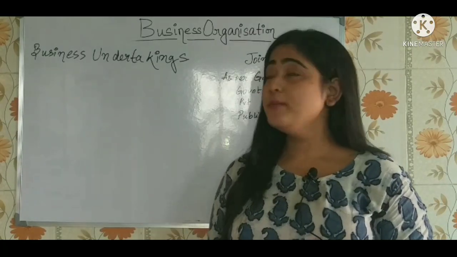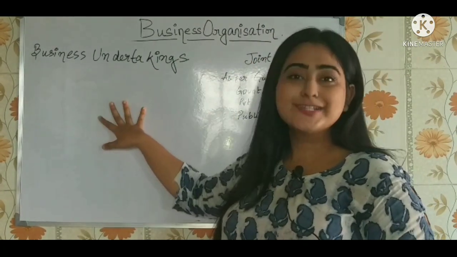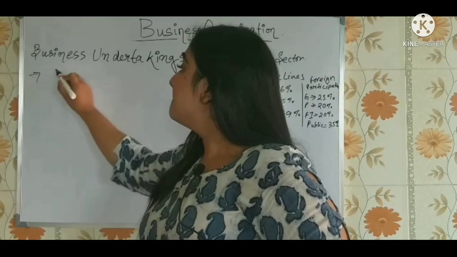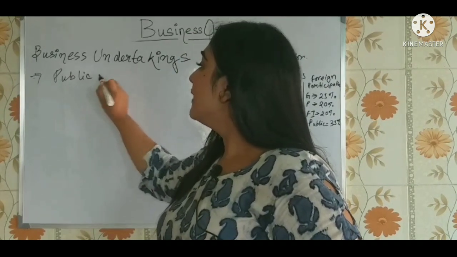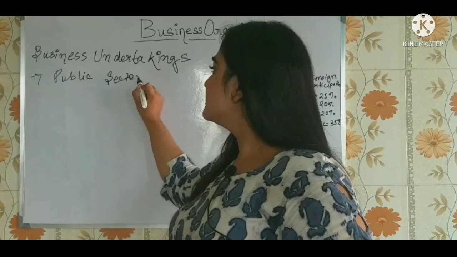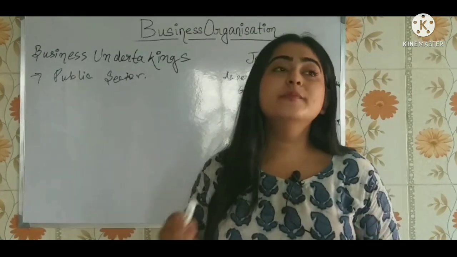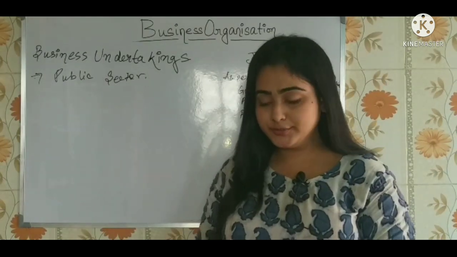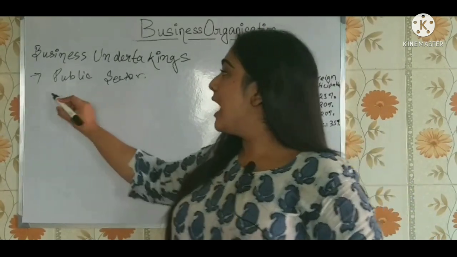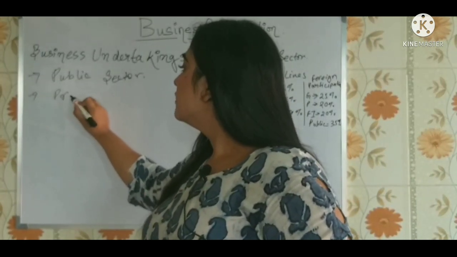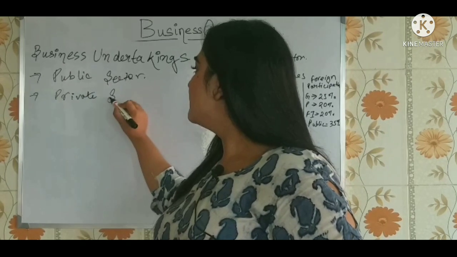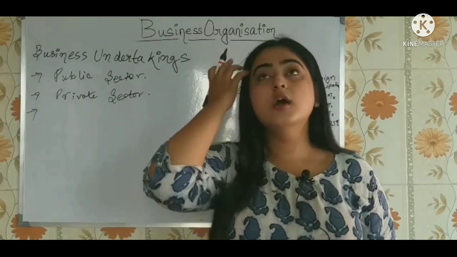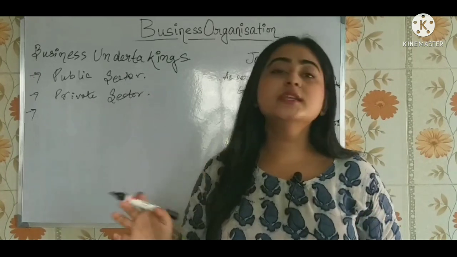I am going to tell you a very important thing. Business undertakings are basically of three types. What are the three types? One is the public sector, right? What is this public sector? It's undertaken by the government. The government-owned business organizations, that is the public sector. Now, we also have the private sector. What is the private sector, or private business organizations? That is the one which is controlled or owned by a private businessman, right? The government is not involved in it.